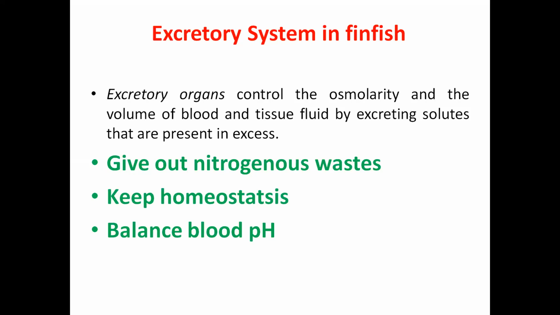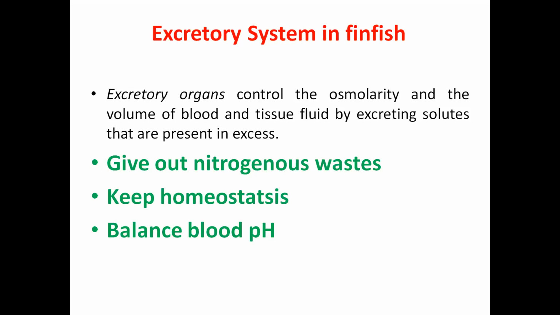So the very first function of the excretory system is to excrete out the nitrogenous waste. By removing the nitrogenous waste from the body, the excretory system helps in keeping the homeostasis of the body. Means it basically keeps the osmolarity of the organism constant or at the desired level. Okay, and it also balances the pH of the body fluid, the pH of the blood, because whenever we talk about any biological reaction which takes place inside the body, it is very sensitive to pH. Okay, means the pH of the fluid can revert the direction of the reaction.